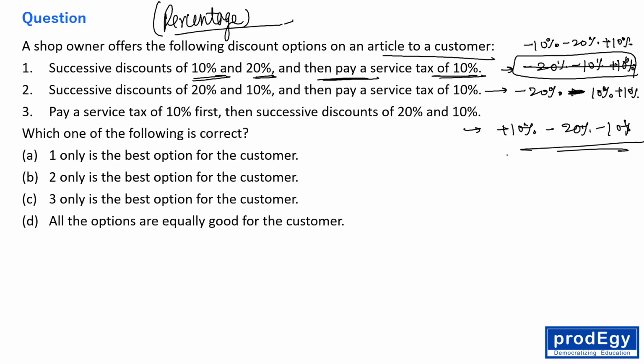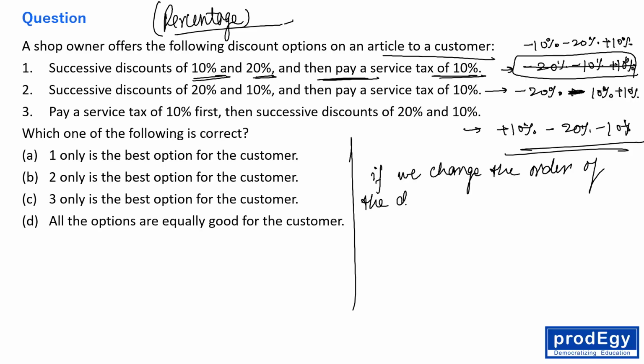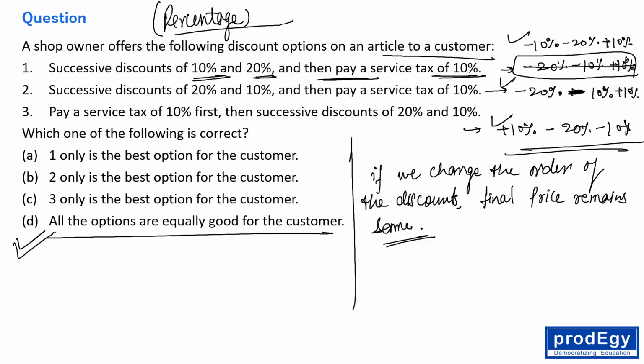See everyone, let me tell you one thing. If we change the order of the discounts, the final price remains the same, right? So it means they all are the same in terms of final amount. So all the 3 options are equally good for the customer. Option D is the correct option, right?